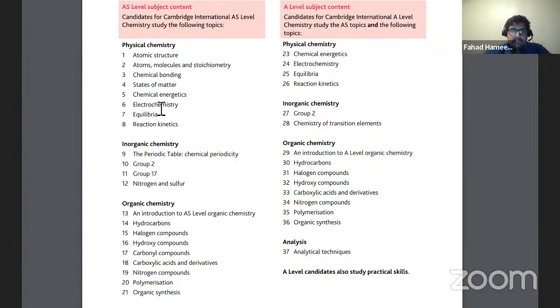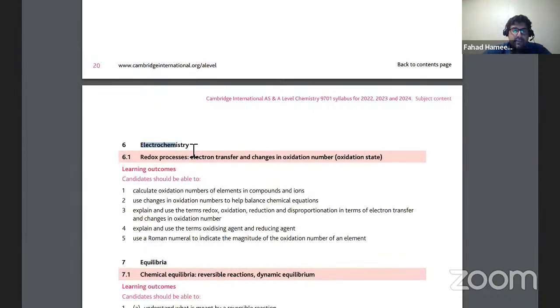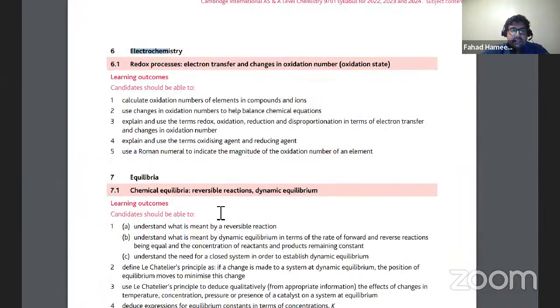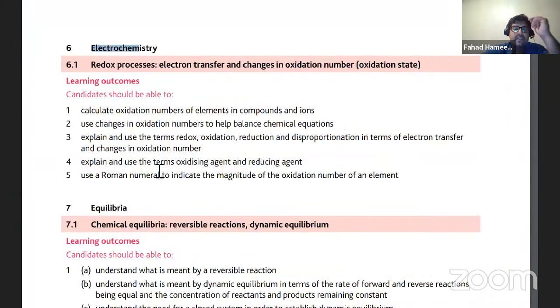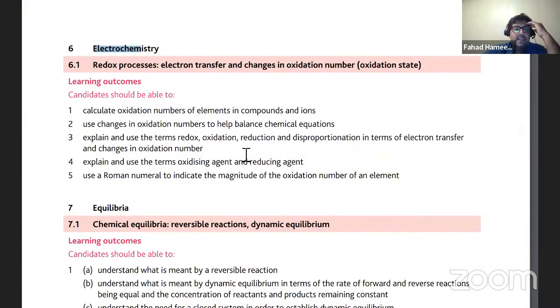So let me just show you how things will work. Just one second. So this is electrochemistry in AS. So it's almost negligible, just 4 lines, and that too is basically mostly your O-level stuff. It's oxidation, redox reactions. You're already familiar with that.